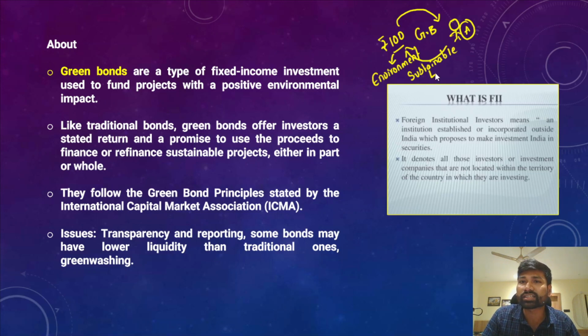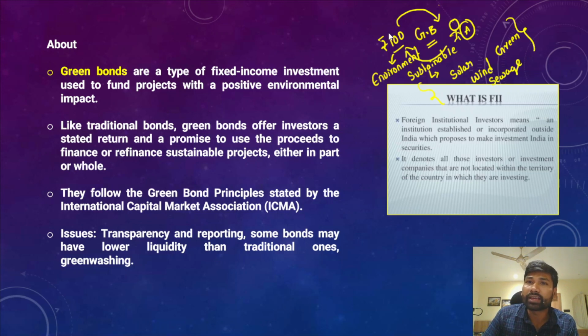Environmentally sustainable projects include solar energy projects, wind energy projects, sewage treatment plants, and green hydrogen production. The proceeds derived from the green bonds will be used in these projects, and later the government will repay the interest and money to the bondholder over a longer period of time.